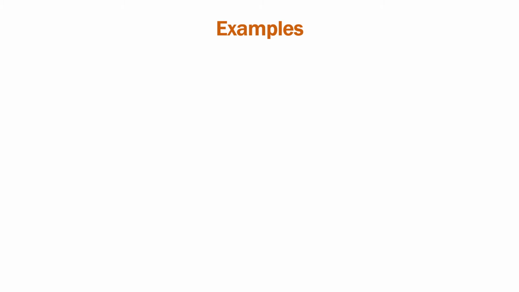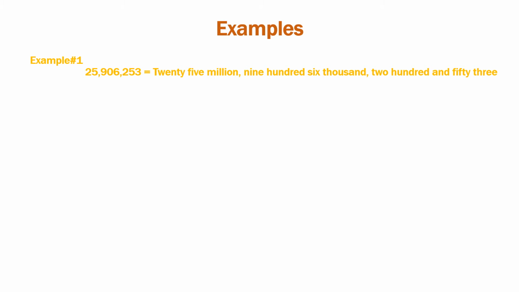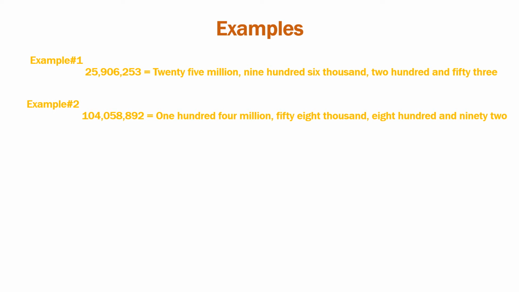Take some examples. First example is 25,906,253. There are three periods because two commas are there. So first period का आप नंबर उठाइए 25. कौन से पीरियड में है? मिलियन, 25 मिलियन. सेकेंड पीरियड 906. कौन से पीरियड में है? थाउजेंड, 906 thousand, कॉमा लास्ट पीरियड 253. So the number name is 25 million, 906 thousand, 253.